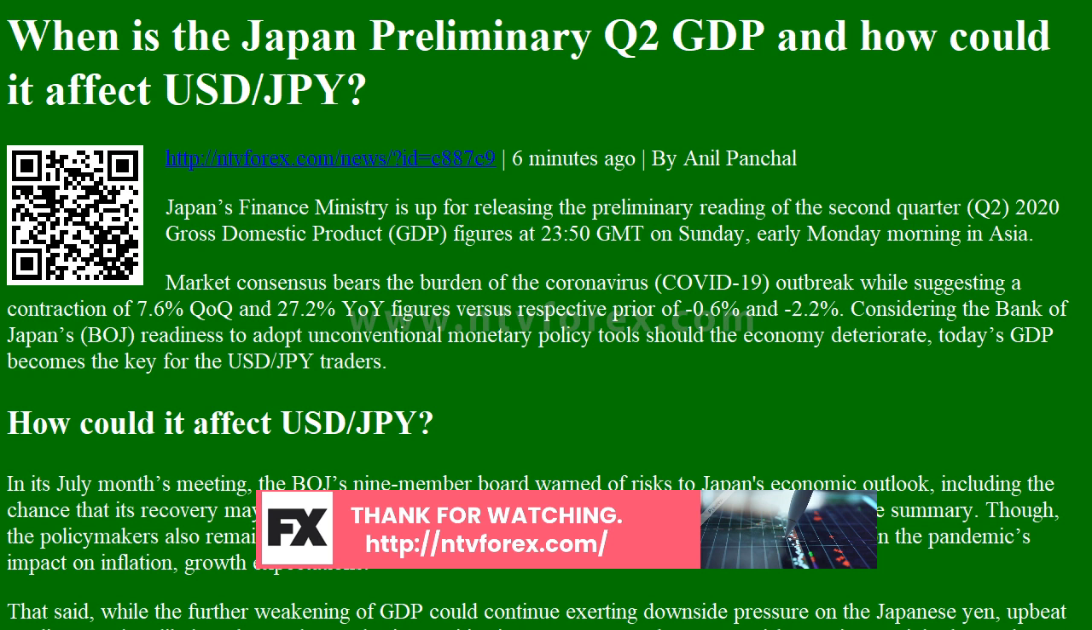Even so, the present risk aversion, mainly due to the US-China tension and virus outbreak fears, not to forget about the American stimulus deadlock, could help the Japanese yen to be at a lesser loss. USD/JPY stays on the back foot around 106.60 by the press time.